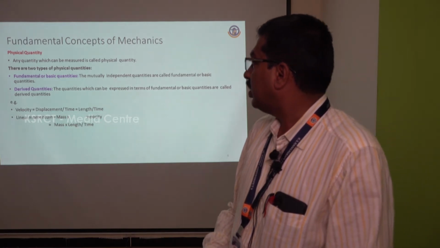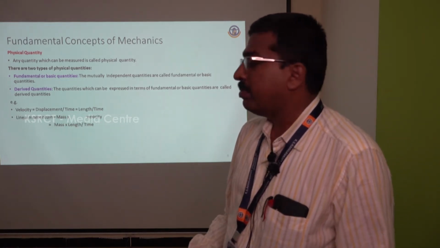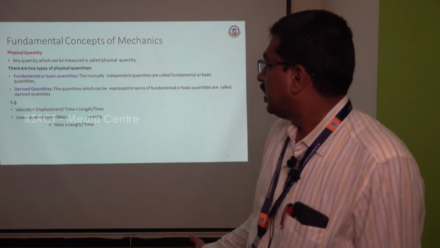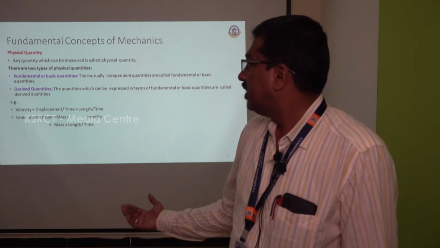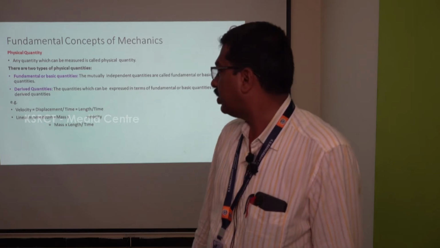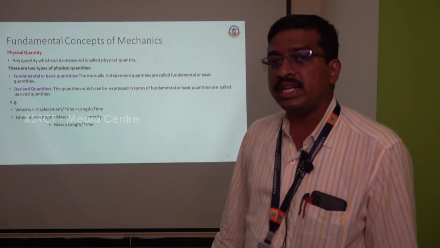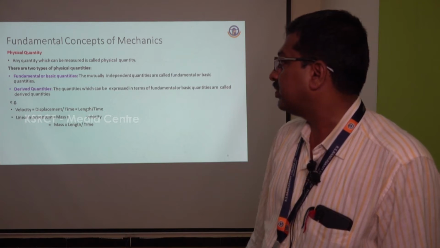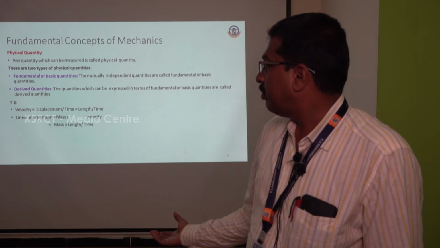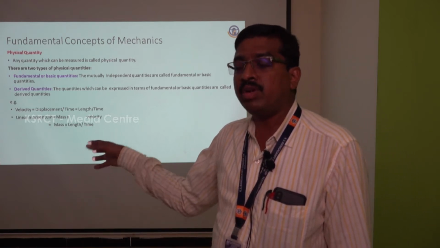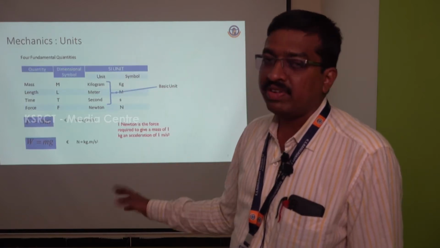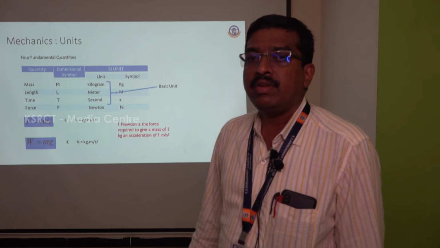A physical quantity is any quantity which can be measured. The fundamental or basic quantities and the derived quantities are the two types of physical quantities. The mutually independent quantities we call fundamental quantities, and the quantities which can be expressed in terms of the fundamental quantities are called derived quantities. For example, velocity is distance by time taken, whereas linear momentum is mass into velocity, that is mass into length by time. So velocity is a derived quantity, and mass is a fundamental quantity.